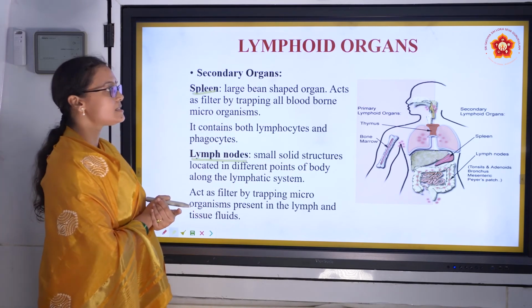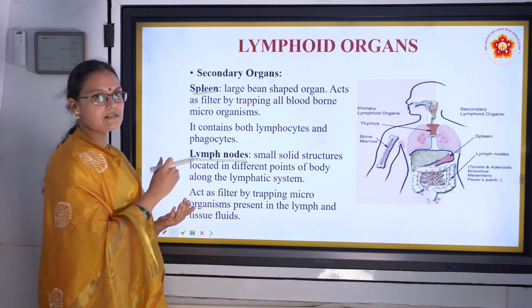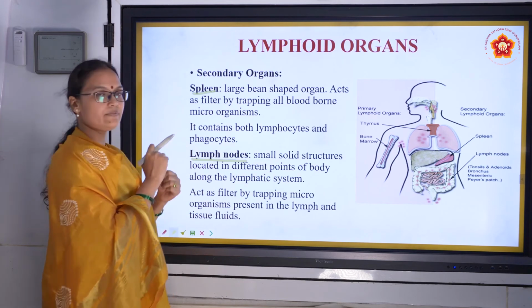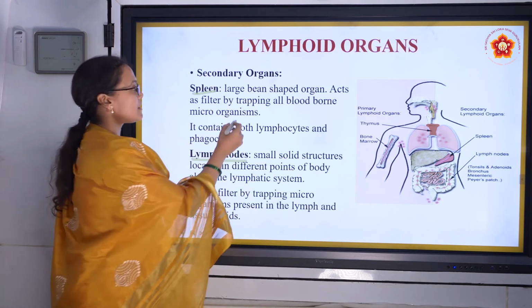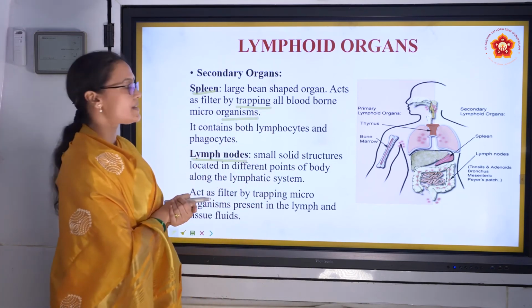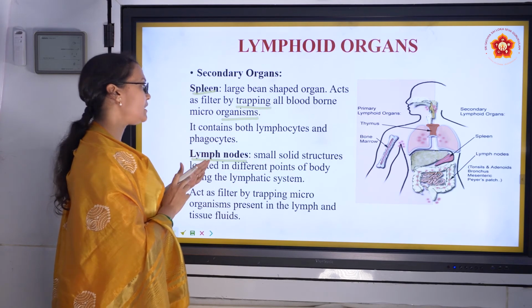In secondary organs, first is spleen. What is spleen? Spleen usually filters the blood, right? It is bean shaped, and as soon as it filters blood, what does it do? It traps the organisms, and these lymphocytes that live in spleen, they kill them. That's about spleen.